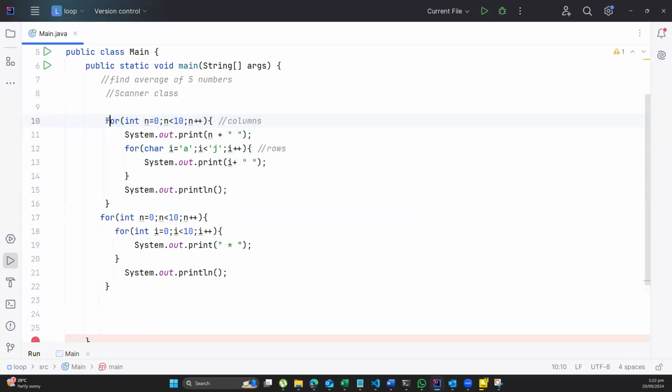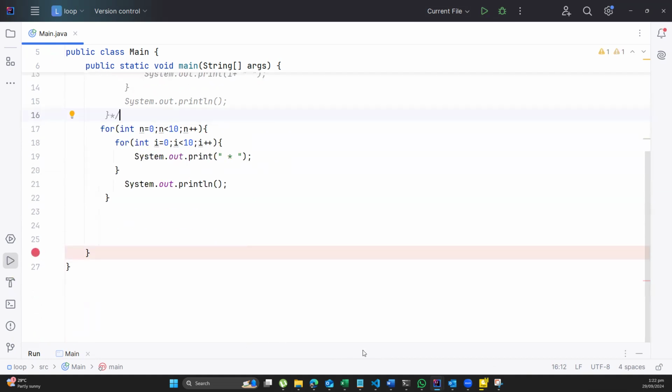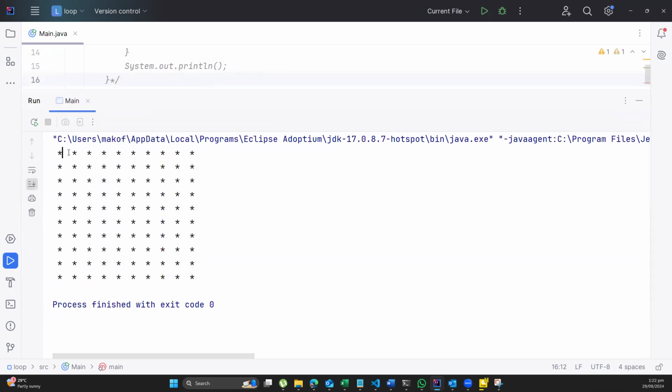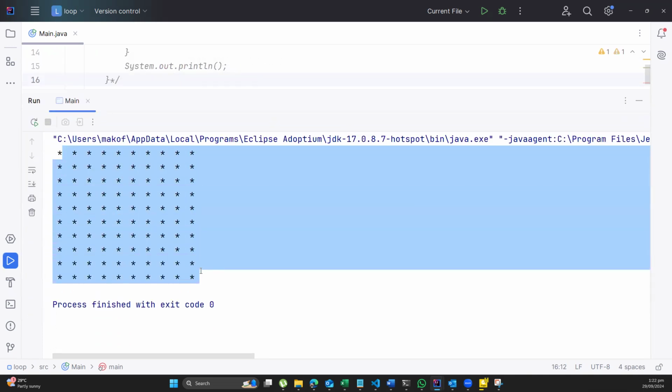So if I want to demonstrate the star applications onto my screen, the outer loop is controlling how the thing comes down, and the inner loop is controlling how the thing displays on the row, and I have my star application like this. Are there any questions, please?